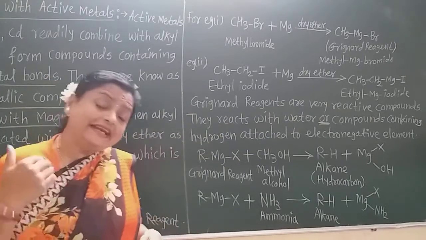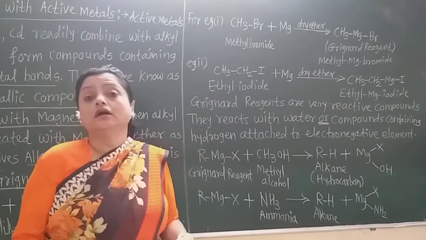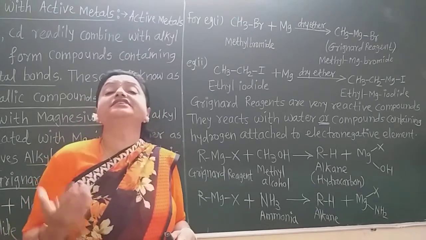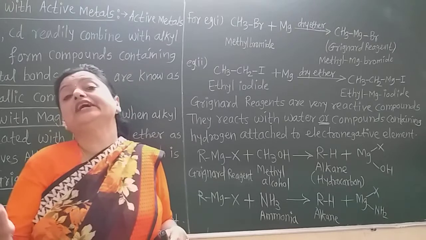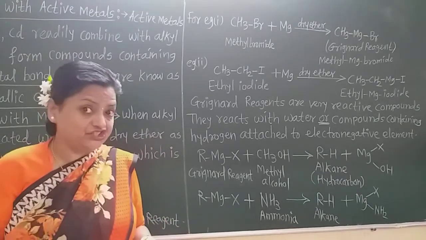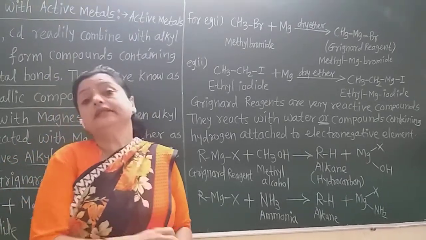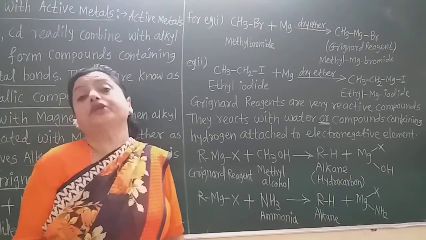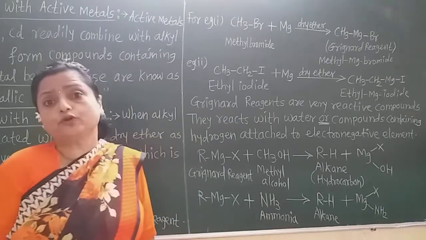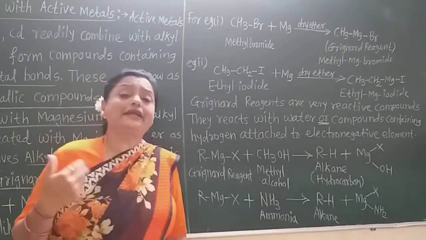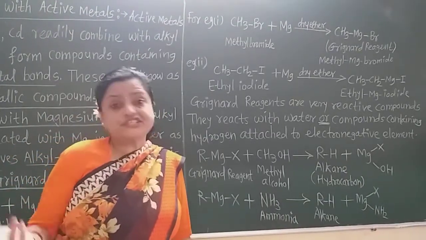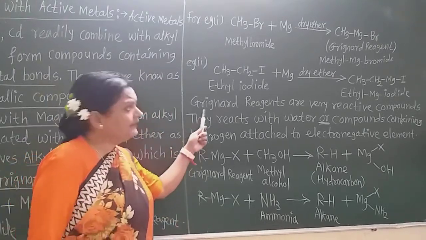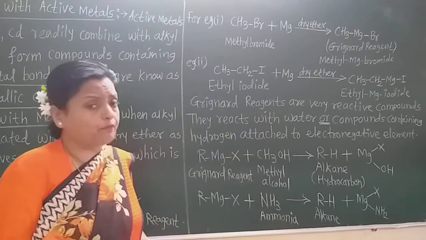They react with hydrogen compounds in which hydrogen is directly attached to electronegative atoms such as oxygen, nitrogen, etc. This Grignard reagent also reacts with water, because in water the hydrogen is directly attached to oxygen, which is an electronegative atom.